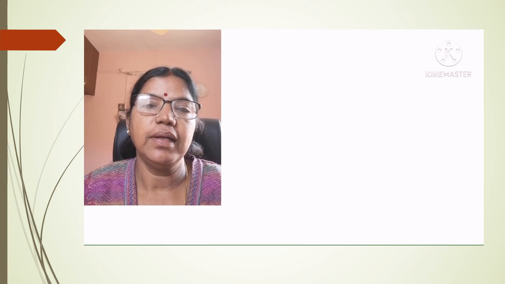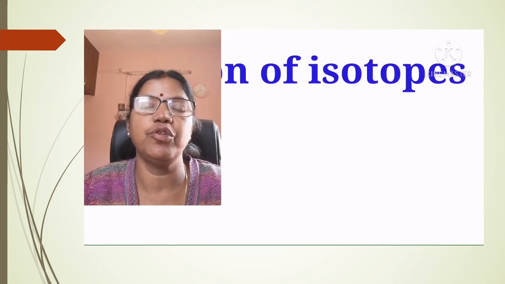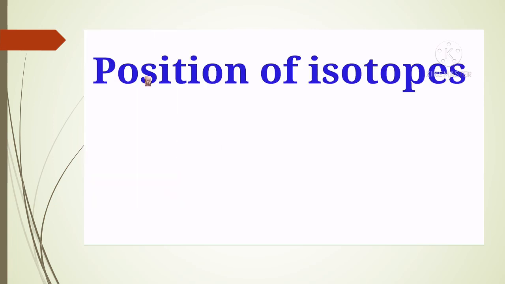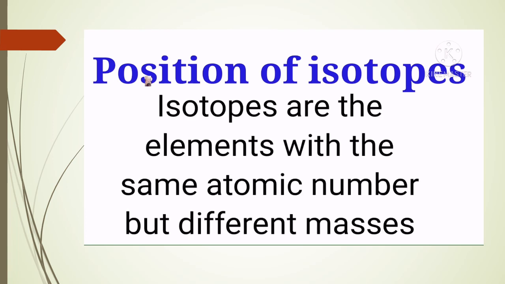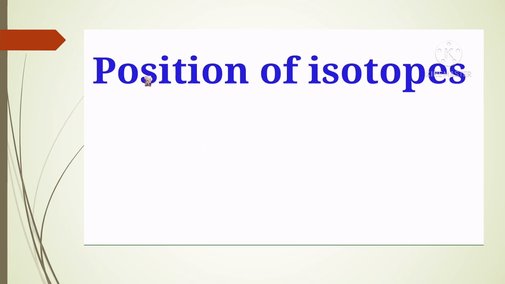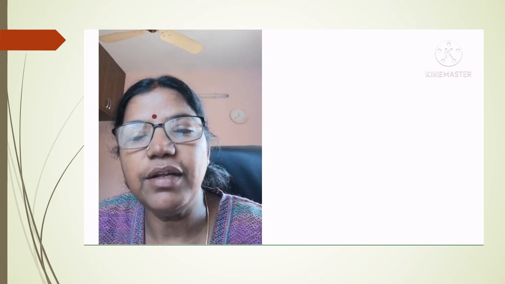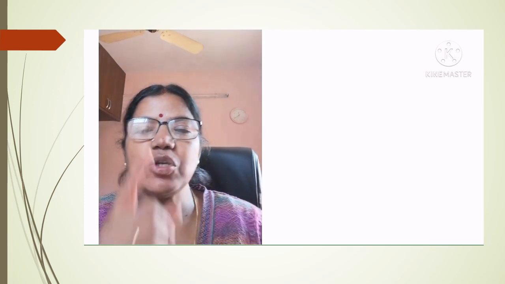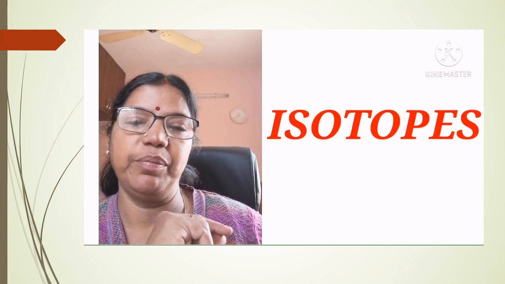Third demerit, related to the position of isotopes. Children, as we know, isotopes are the elements with the same atomic number but different mass numbers. That means isotopes should get different positions in the periodic table because they have different mass numbers. But Mendeleev in his periodic table placed all the isotopes in one position.